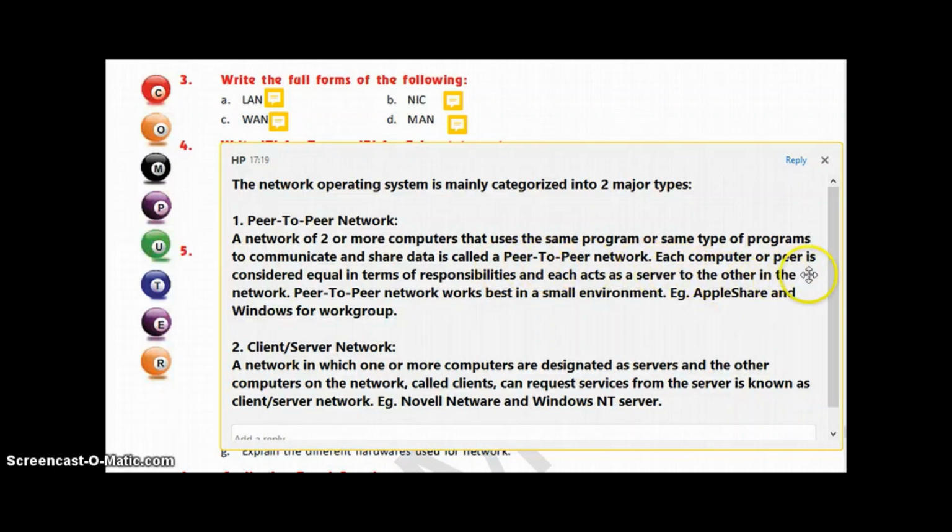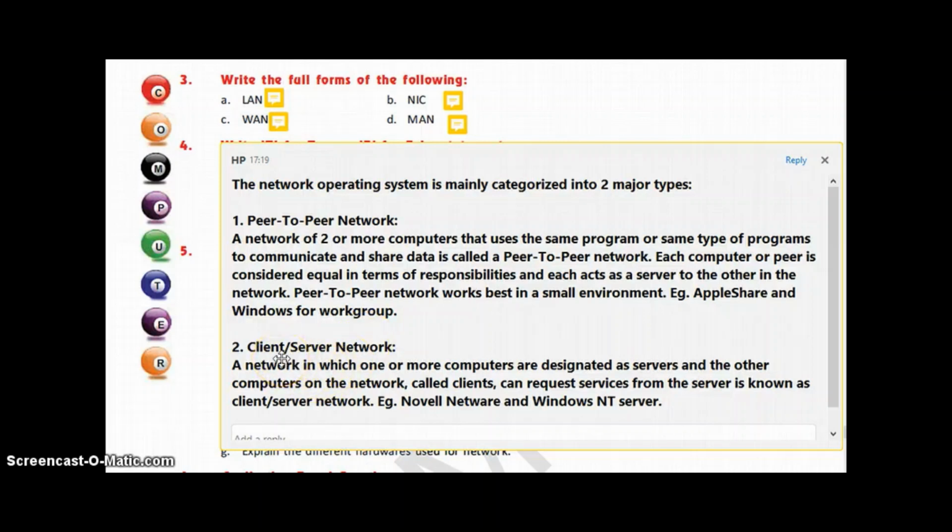Each computer or peer is considered equal in terms of responsibilities, and each acts as a server to the other in the network. And peer-to-peer network works best in a small environment. And what are the examples? Apple Share and Windows for Workgroups are examples for peer-to-peer type of network.